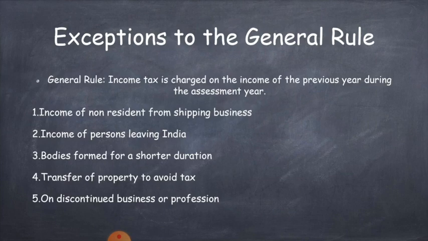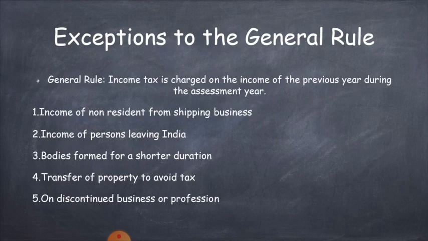The next concept is on discontinued business or profession. The income for the period from the expiry of the previous year until the date of discontinuance in the assessment year is charged to be taxed. Here, if any business is discontinuing in this assessment year, they have to pay tax till the date.